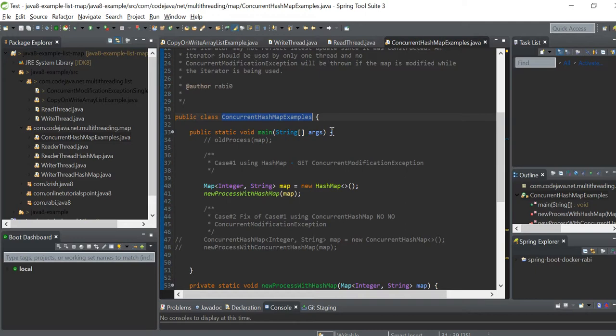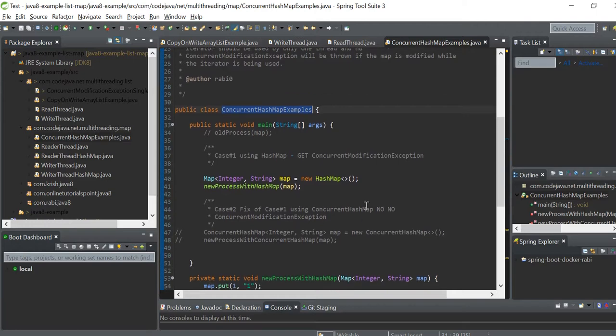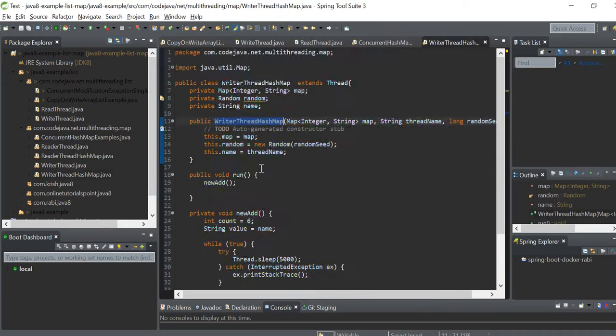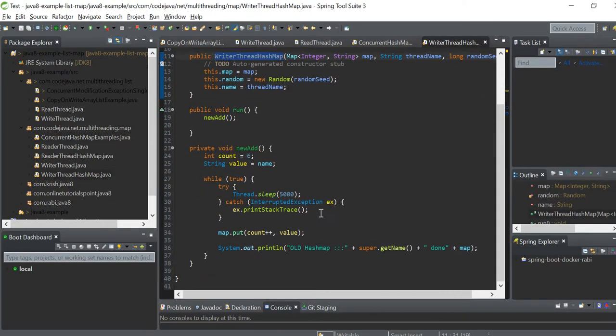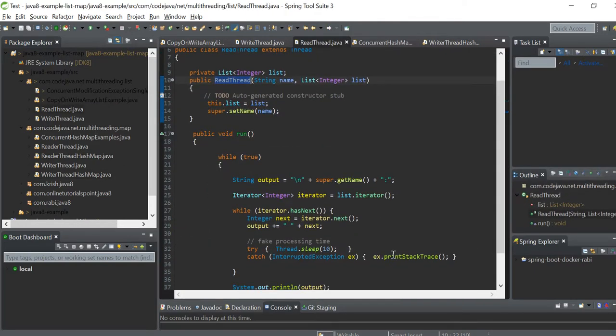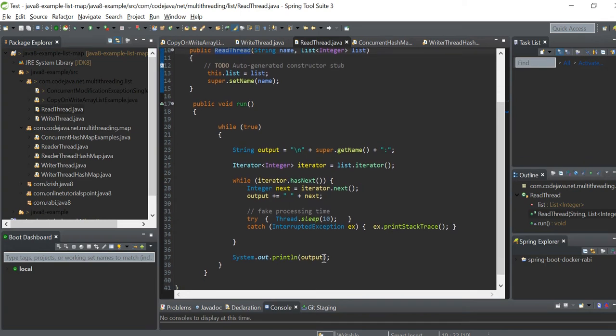So what we are doing is synchronizing only the write operation, and allowing read operations. Here we are putting the value in the write operation, the HashMap gets the new addition, and the read operation similarly runs every 10 seconds.